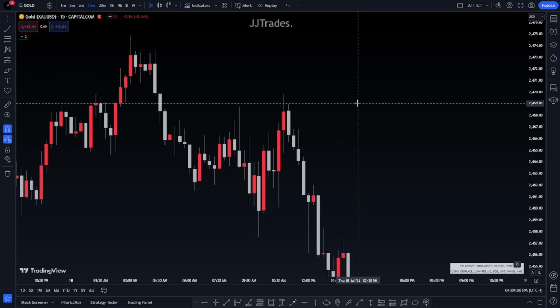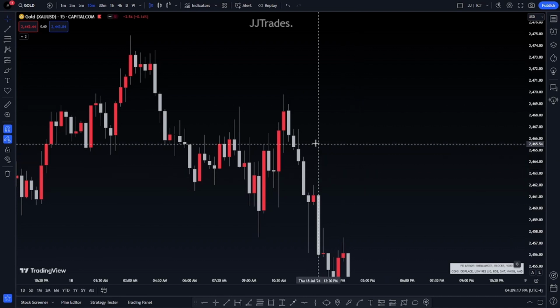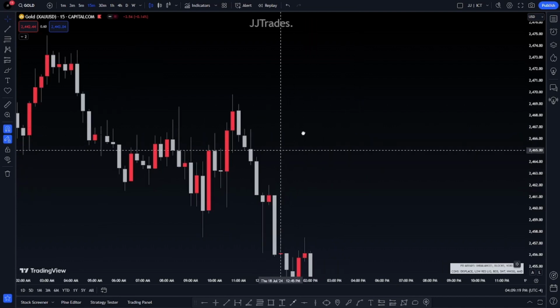With the change in state of delivery, it's the same thing. An order block with a fair value gap can form anywhere, in any time frame, at any time. So that's the bandwidth of it. You have to use other confluences to make sure that the formation of a change in state of delivery is correct. But enough of me yapping. I hope I gave you a pretty good understanding or rundown on that.